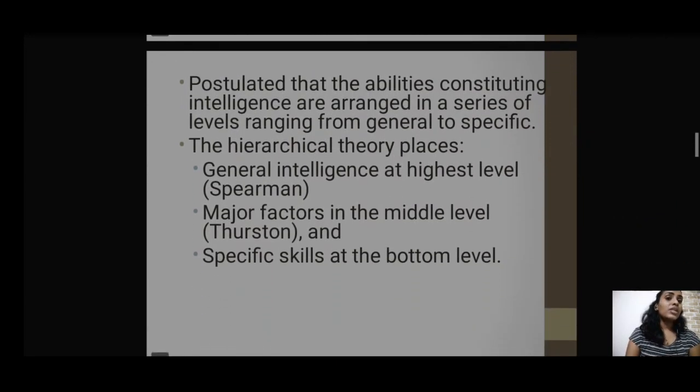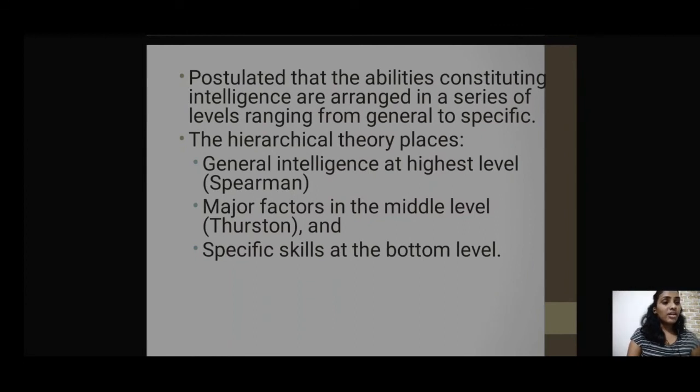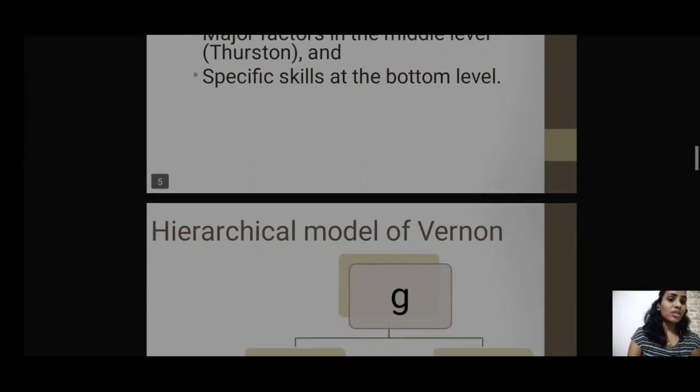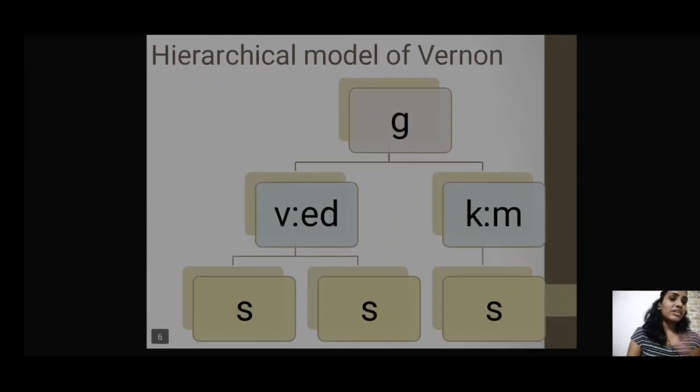Now, according to this theory, there is a hierarchy that follows, the highest level being the general intelligence, the general factor. Then come the major factors, that is verbal educational as well as kinesthetic and mechanical factors. Then come the specific factors at the bottom level. This is a rough diagram of how Vernon's hierarchical model looks.